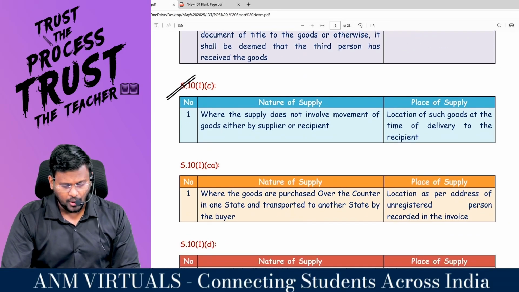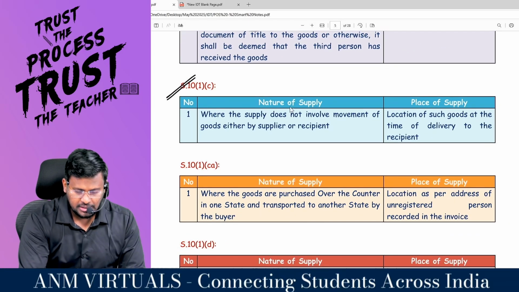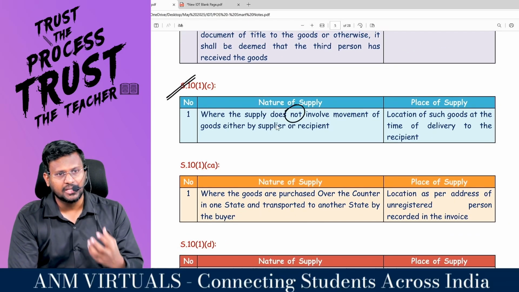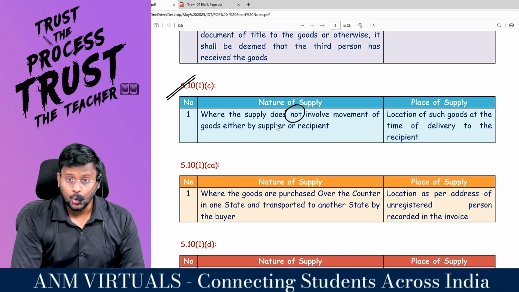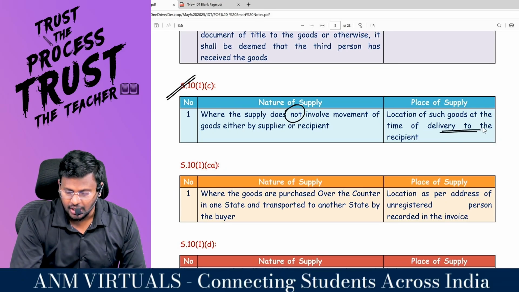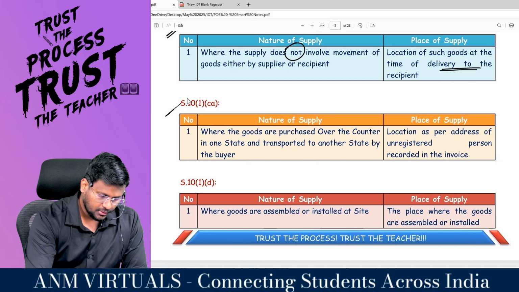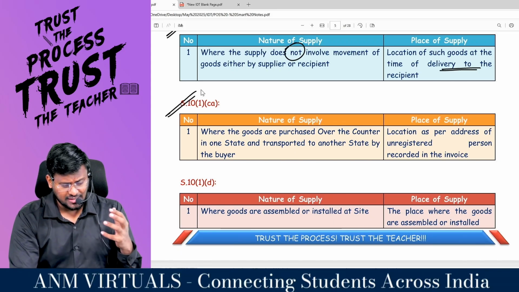What is 10 subsection 1 clause C? Supply does not involve movement of goods. So where the supply does not involve movement of goods either by the supplier or by the recipient, the location of such goods at the time of delivery to the recipient will be the place of supply.